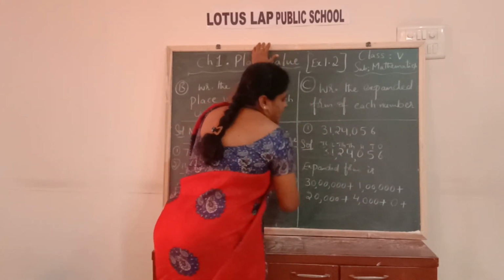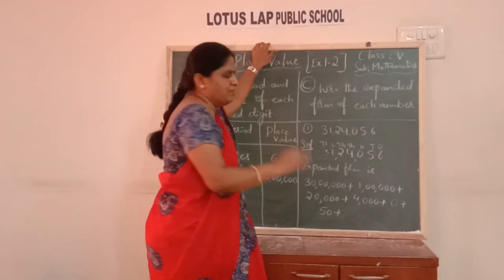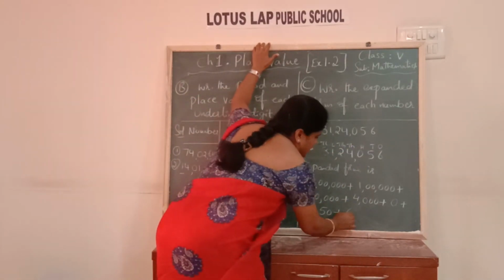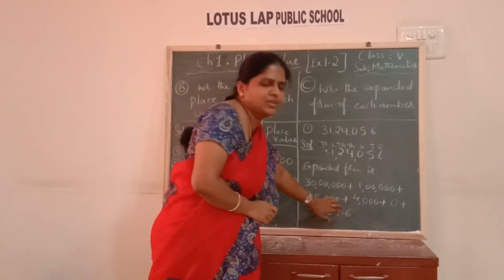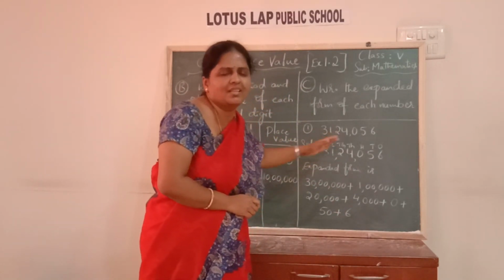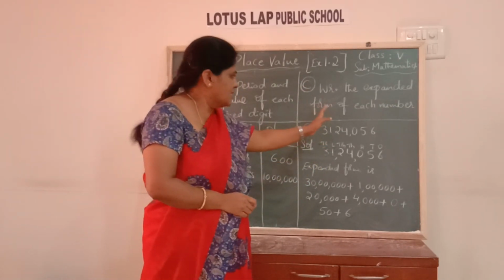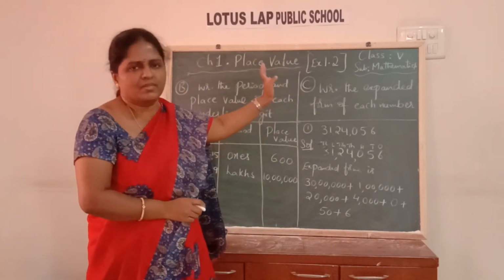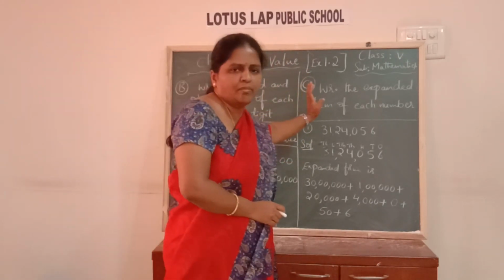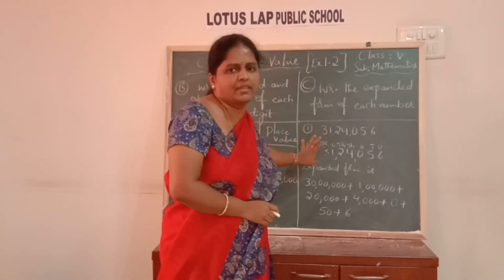Now 5 in tens place, 5 tens are 50. 6 in ones place, 6 ones are 6. So what did we do, children? We just wrote the sum of the place values of each digit for the given number. This becomes our expanded form. In the same manner, the remaining sums in the textbook, nearly 8 sums are there. You can try the remaining sums, children. Very easy, expanded form.